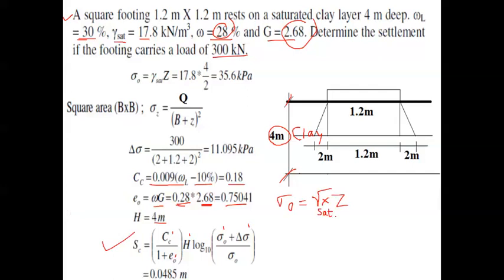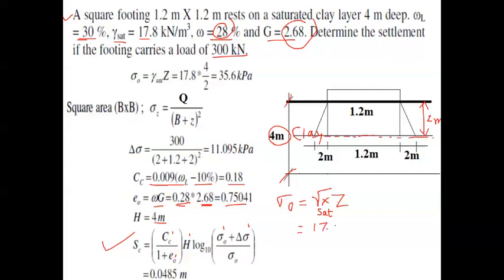Always you remember, whenever such strata is given, we have to consider whatever the stress or the pressure, sigma naught or maybe delta sigma, up to the mid layer of the clay layer. We have to consider the midpoint. So the midpoint is nothing but what? It will be at 2 meter depth. So at 2 meter depth we have to calculate the surcharge pressure. So Z will be equal to 2 meter and gamma saturated value is 17.8.